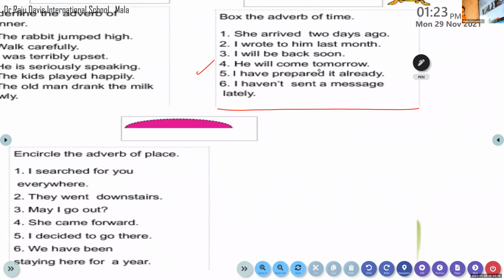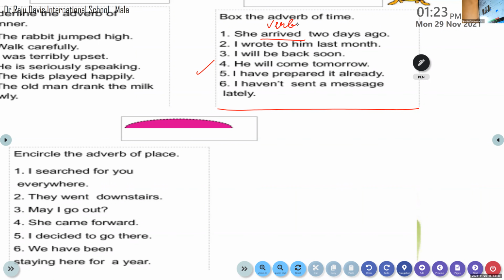But if it is confusing for you, first you have to find out the verb. Come on, identify the verb here. What is the verb there? Is there any verb in the sentence? Arrived. Very good. That is the verb. Arrived is a verb. Now ask a question to the verb: when did she arrive? Yes, 2 days ago. Now you got the answer, no?